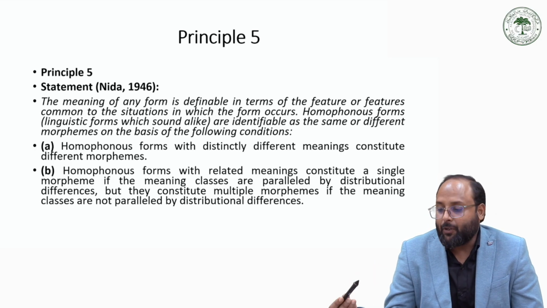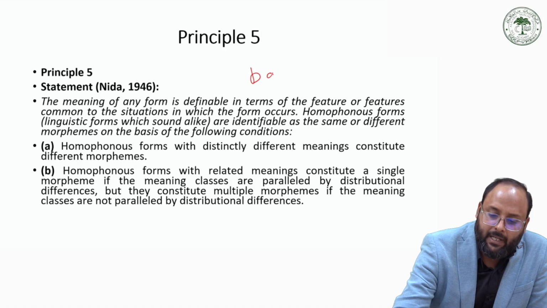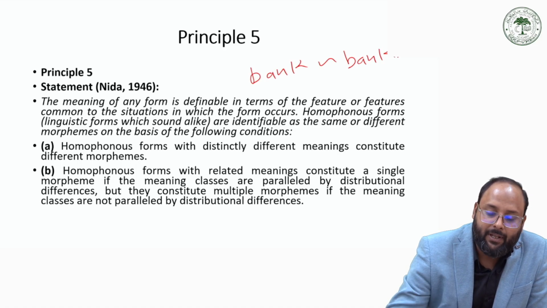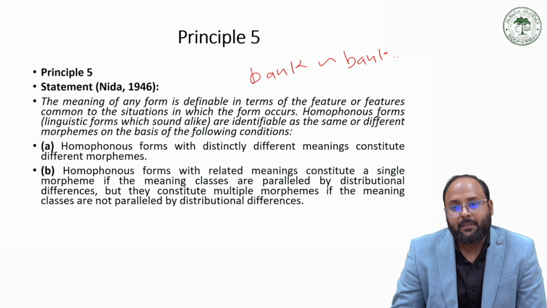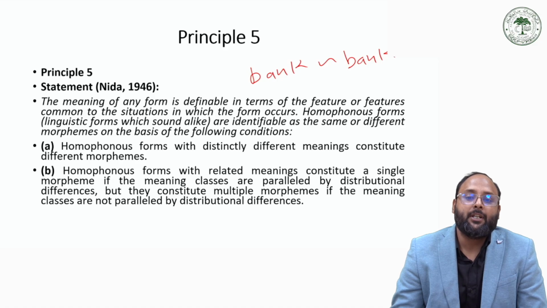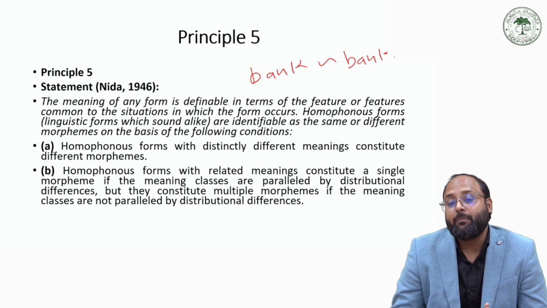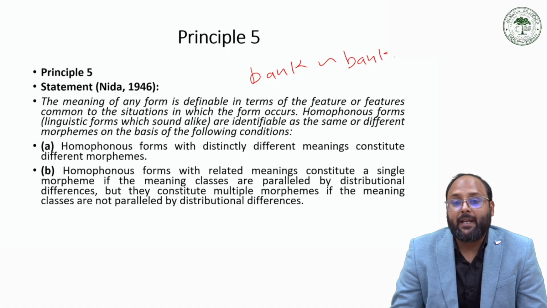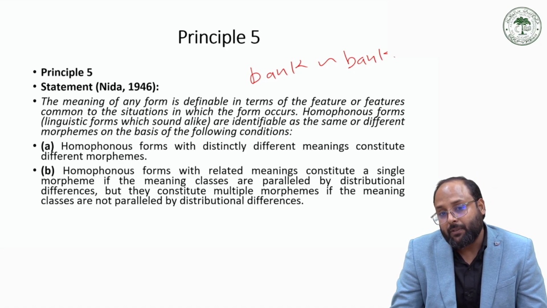Like we have the example from English, bank and bank. One is the financial bank and the other is the river bank. So they are homophonous, but they represent distinct meanings. On the basis of that difference, we can call them different morphemes. So that is principle 5.